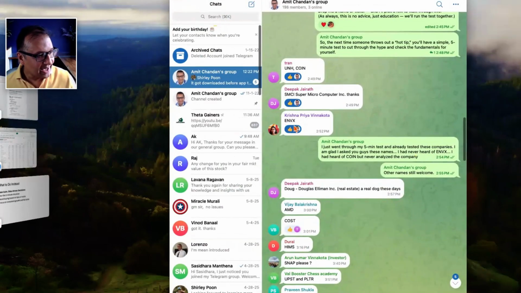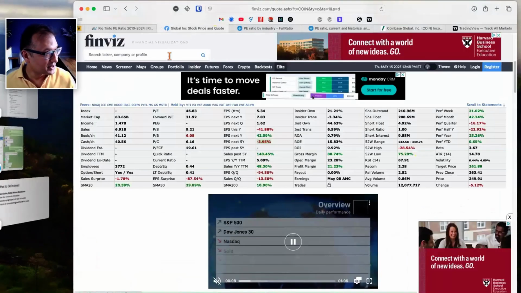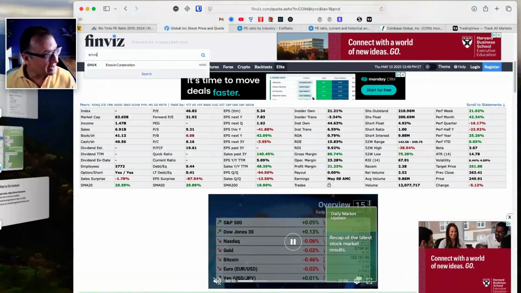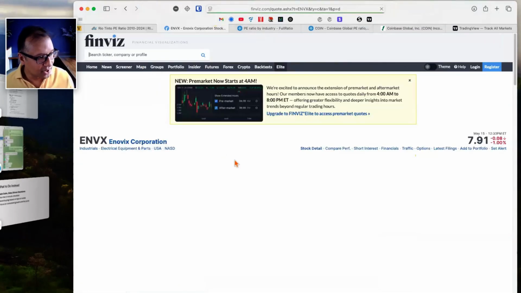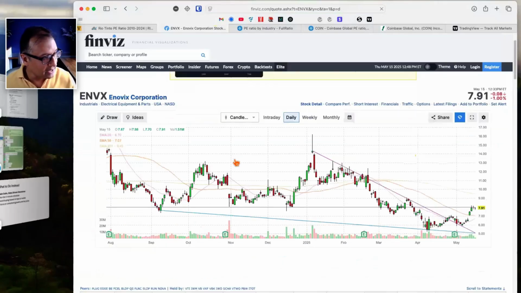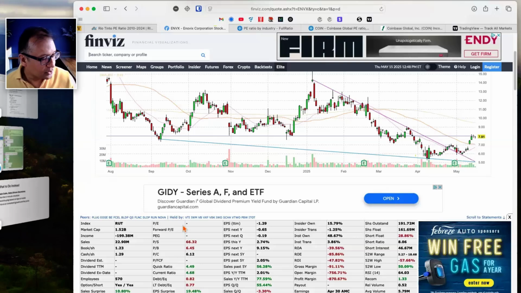Next is ENVX. Krishna gave this. I had never heard of this company, by the way, so I searched it up last night. It was interesting. So ENVX, there it is, ENVX Corporation. Let's see what the numbers turn out here. First thing I want to look at is the PE. Check it out, PE is nothing. So when is the PE ratio shown to be nothing? Well, when the company is a loss-making company.